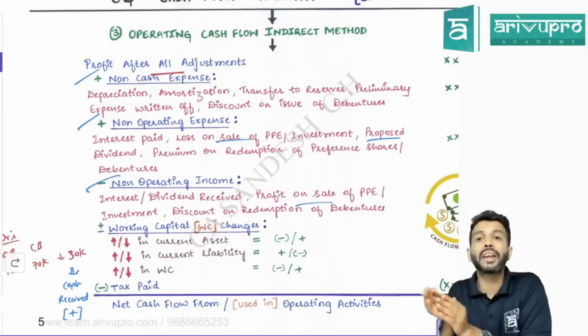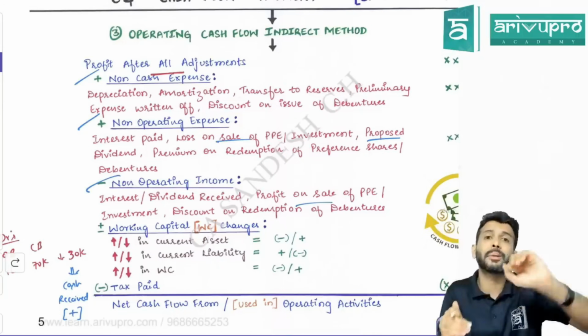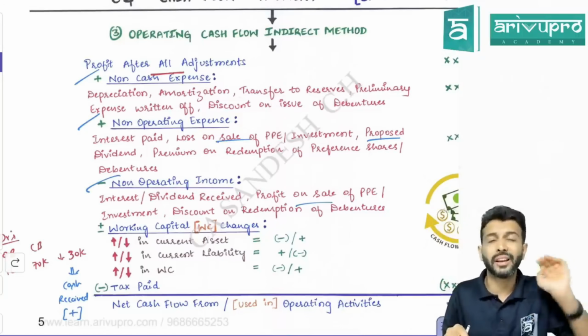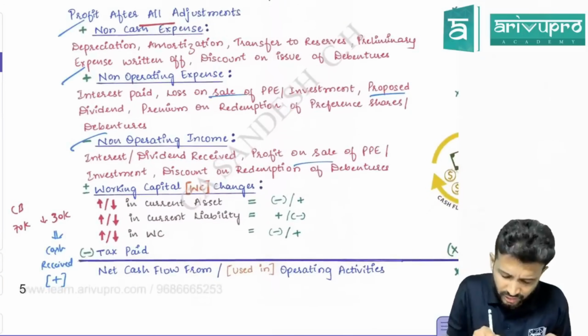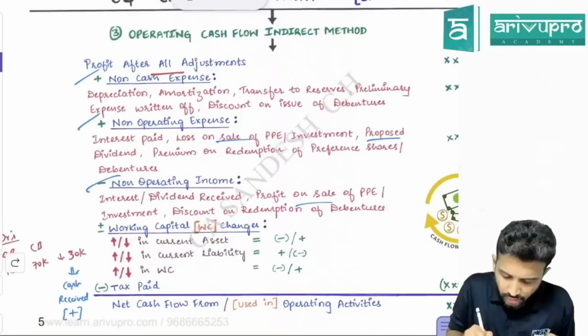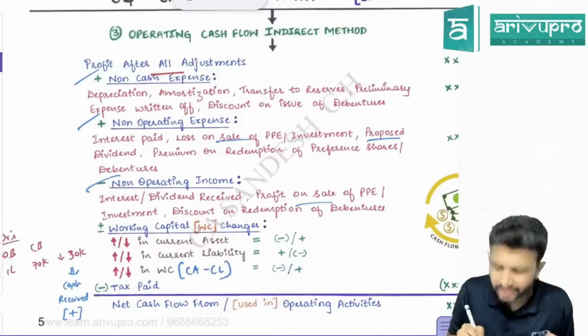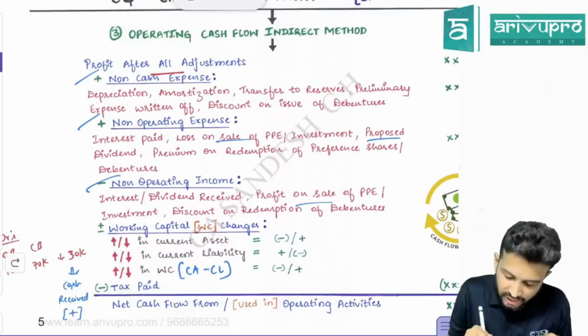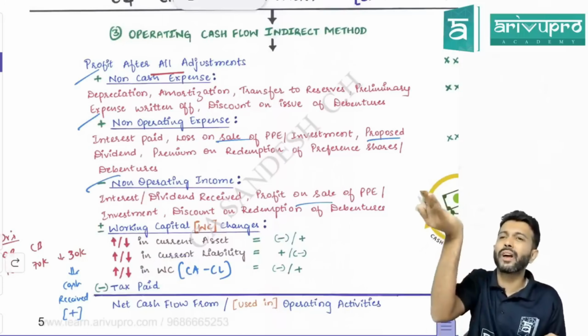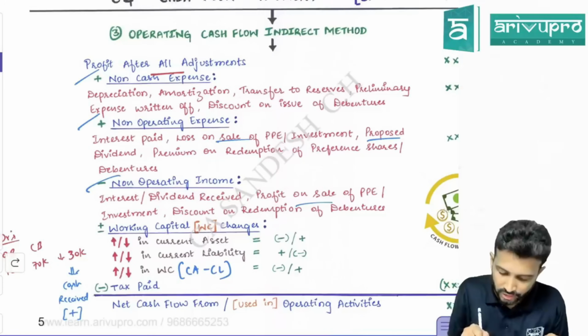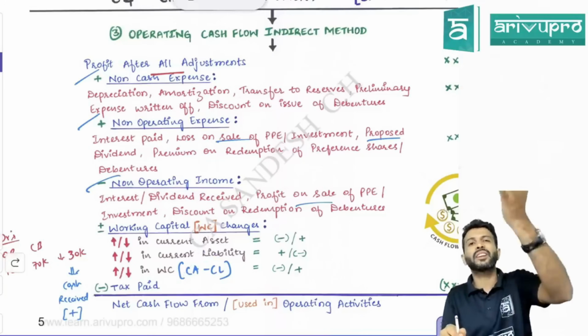Sometimes they'll directly give you working capital instead of current assets and current liabilities. Increase in working capital means, sir, how do you get working capital? Working capital is nothing but current assets minus current liabilities. If working capital has increased, indirectly they're telling us current assets have also increased, because this increase in working capital can only happen if current assets have increased.